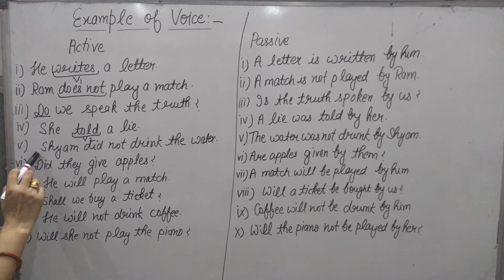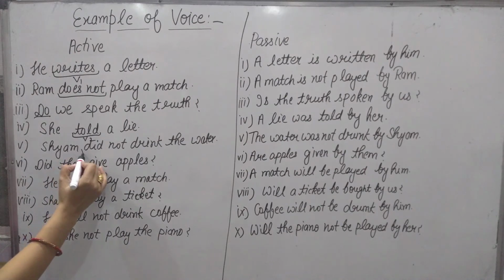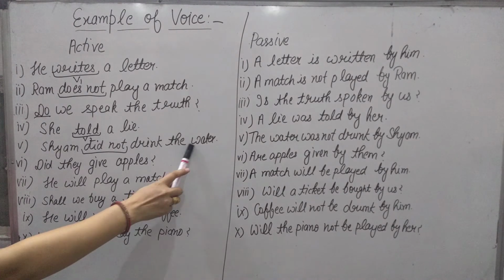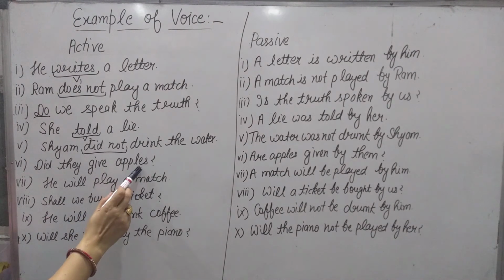Next sentence: Shyam did not drink the water. Here we use "did not", which means it is a negative sentence, and it is also from simple past tense. For changing into passive voice, we use "the water". Water is a singular noun. So, the water was not drunk by Shyam. Next sentence: Did they give apples? It is also an interrogative sentence of simple past tense. Apples is a plural noun.